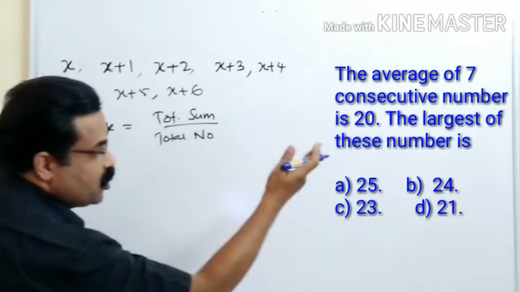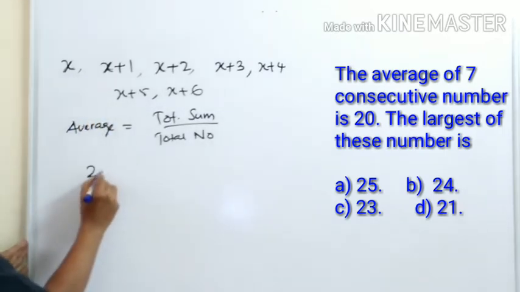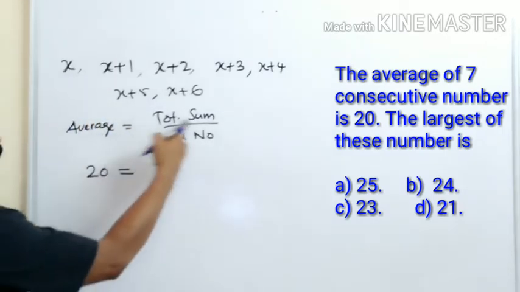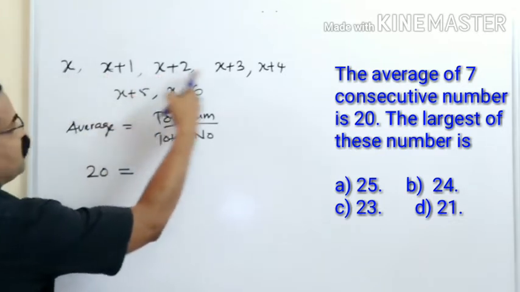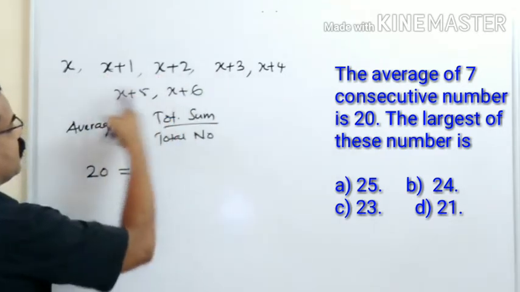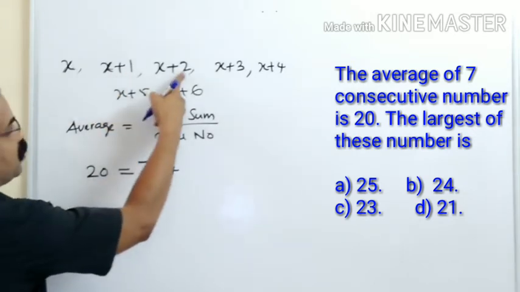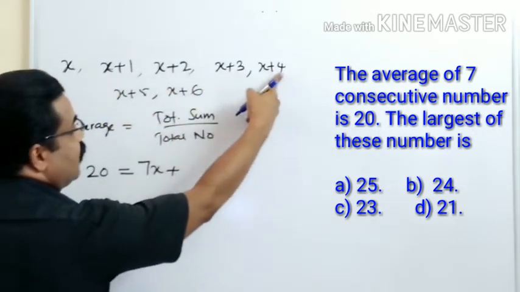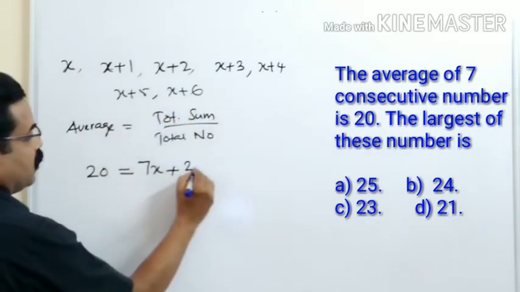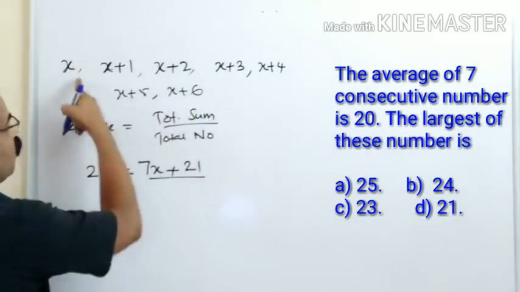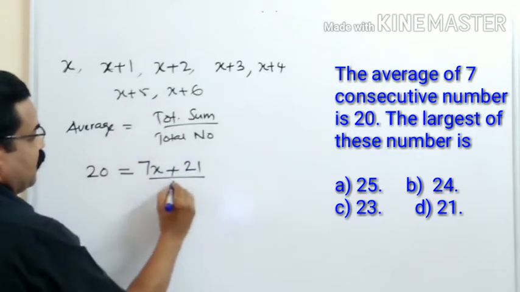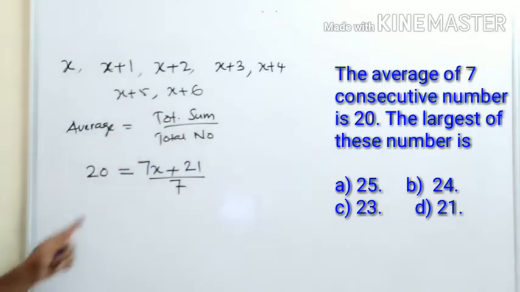Average is given how much? Average is given 20. So 20 is equal to the total sum, x plus x plus x plus x plus x plus x plus x. So total 7x plus 1 plus 2, 3, 3 plus 3, 6, 10, 15, 21, divided by the total number, 1, 2, 3, 4, 5, 6, 7. So this will be equal to, this is the formula.